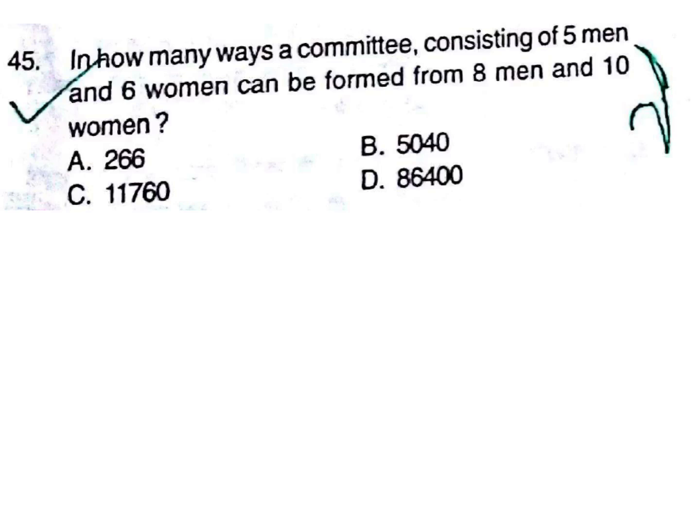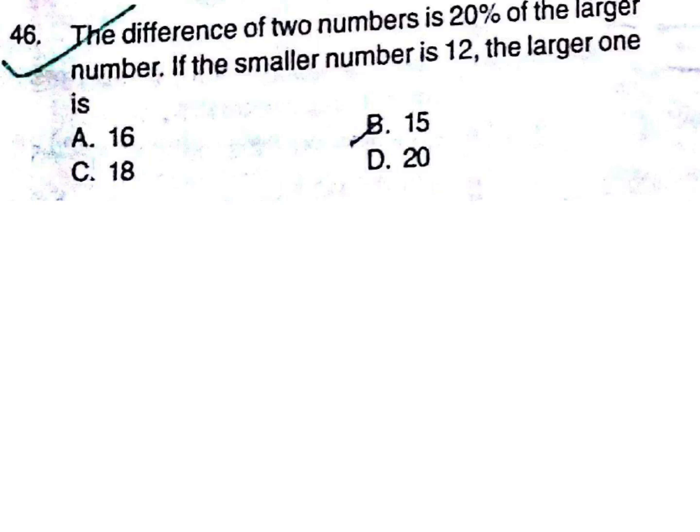In how many ways can a committee consisting of 5 men and 6 women be formed from 8 men and 12 women? Permutation and combination question. 8 men and 10 women. The difference of two numbers is 20% of the larger number. If the smaller number is 12, the larger one is how much?